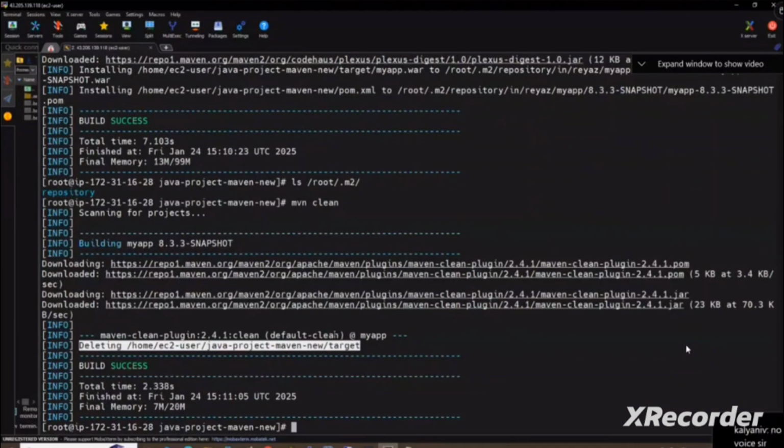So the output of Maven that we need to take is what here? War file. And we take that war file. The war file is what? Artifact or not? If you want to store this artifact carefully, use which tool? Nexus. If you want to deploy this war file, where do you deploy? Tomcat.